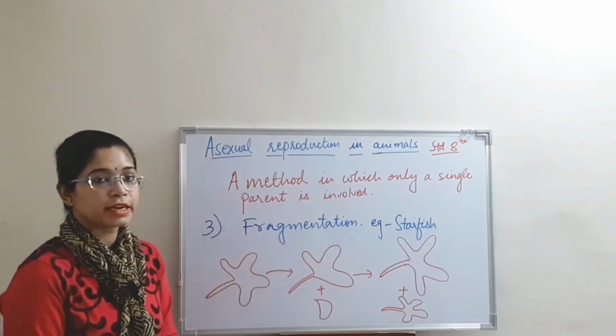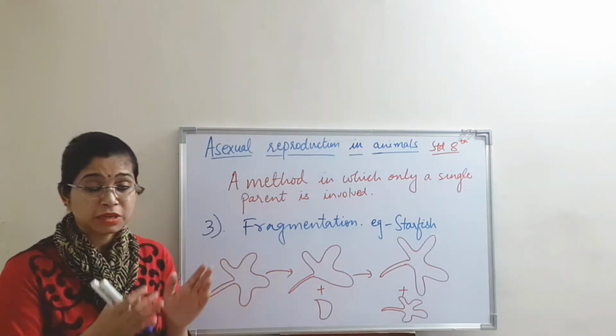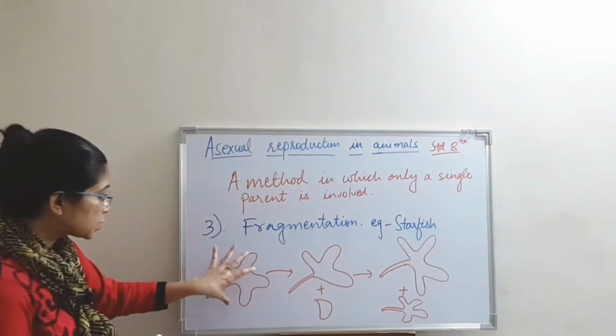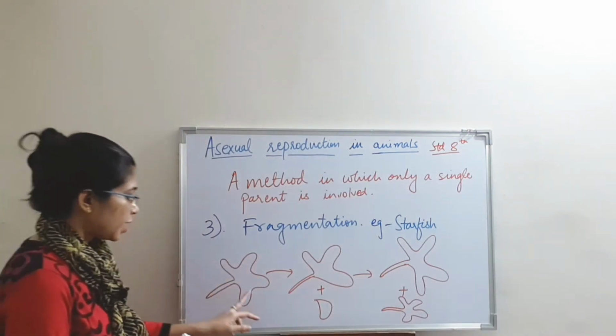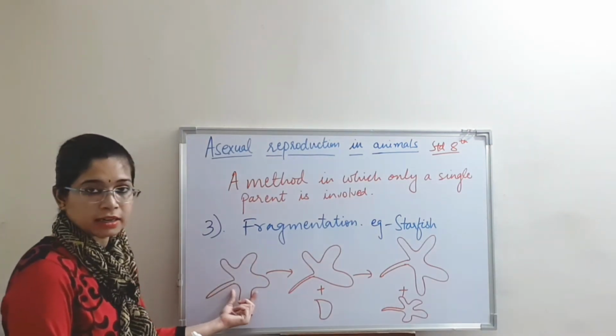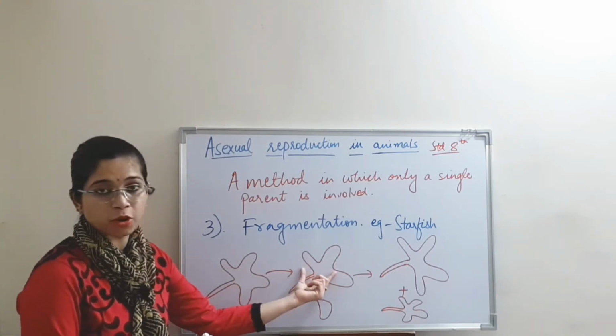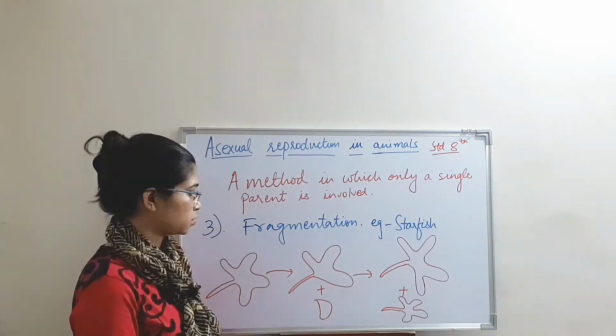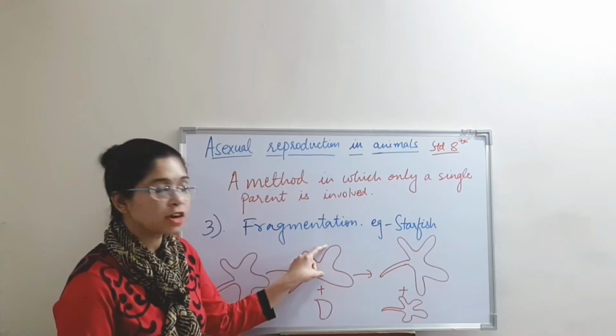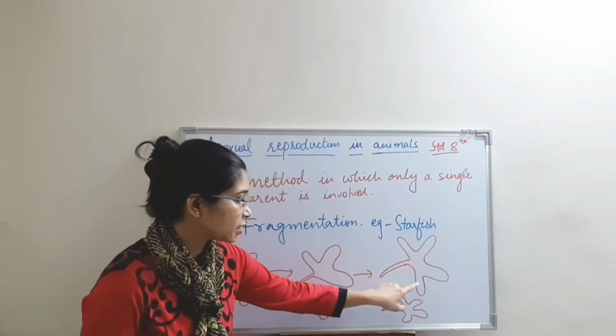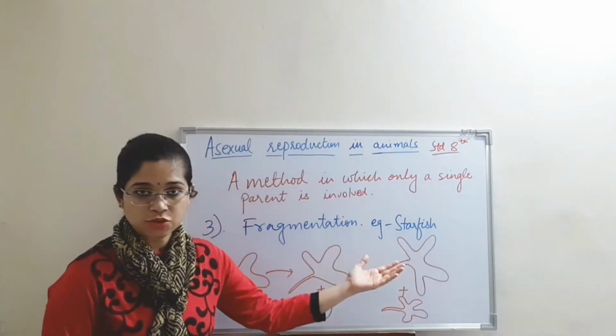Fragmentation, as the name indicates, means there is formation of fragments, that is, parts. You see, this is the structure of a starfish. Accidentally, if this part gets detached from the parent body, it falls apart. After cell division, the parent body will regenerate and this lost part will be restored.